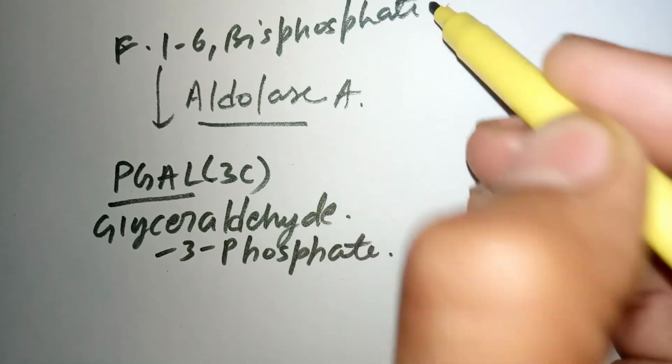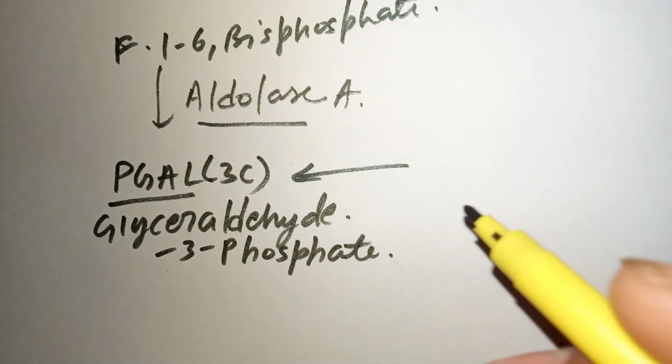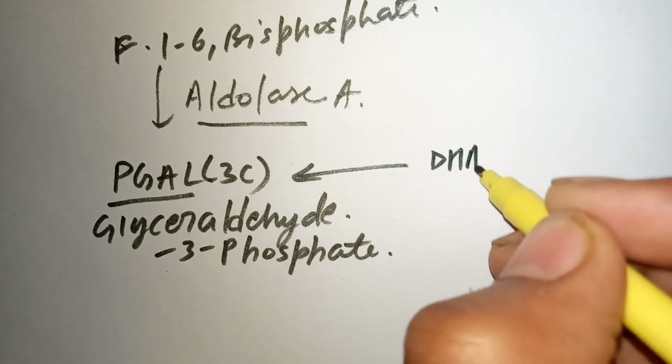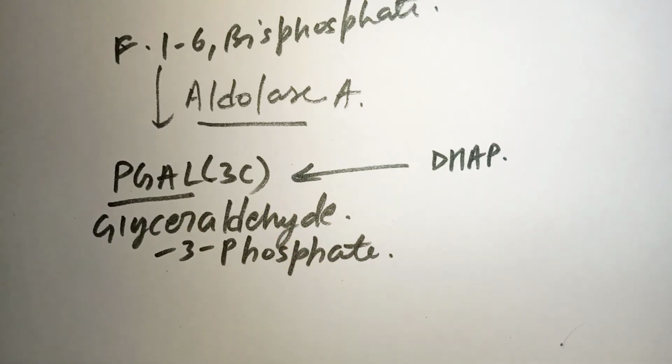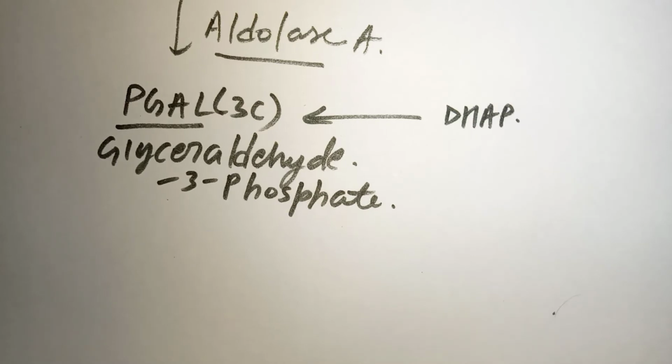And then it is also formed from the isomerization of DHAP, that is dihydroxyacetone phosphate. So we are at PGAL now. All right. So what we have to do with PGAL, or glyceraldehyde 3 phosphate, which is a 3 carbon molecule.